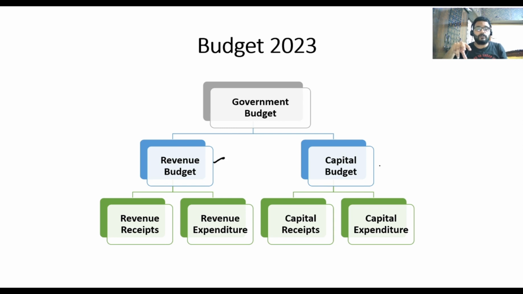See, the budget has two accounts. One is the revenue account as well as the capital account. The revenue account deals with those things which do not have anything related to the assets. And the capital account deals with all those things which are related to the assets, creating of assets or disinvestments or dissolution of assets. Anything assets related is part of the capital account, and other than those comes into the revenue account.